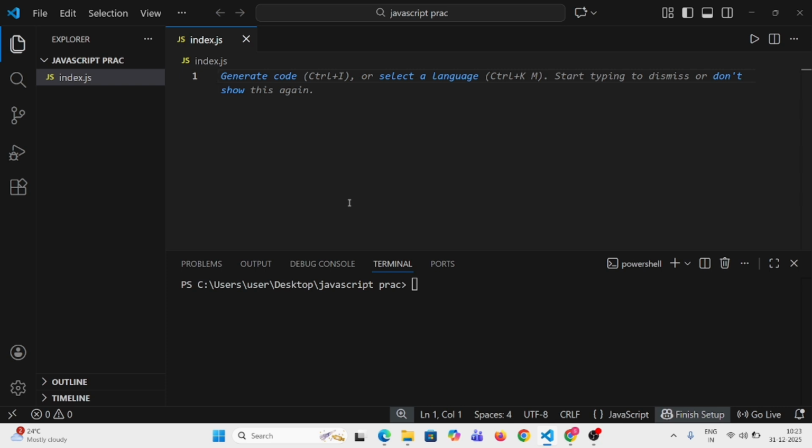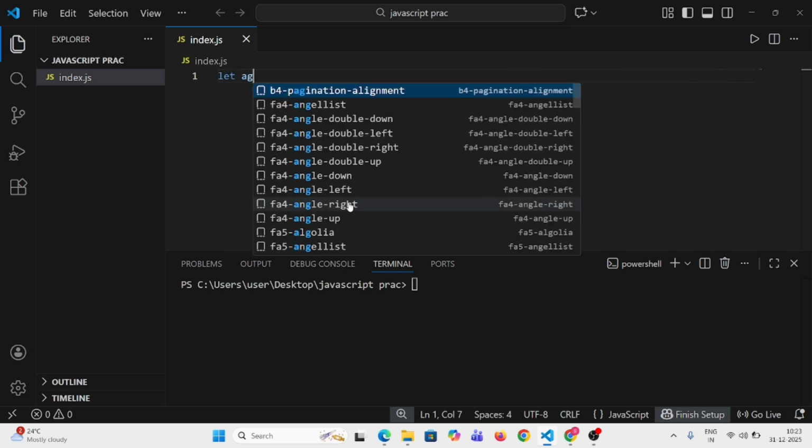First, block scope: if a variable is defined using const or let, these two keywords only, within the curly braces of a particular block, it is said to be defined in the block scope. For all the blocks like if else, for, or while, you can declare variables within the braces. I'll explain with a small example.